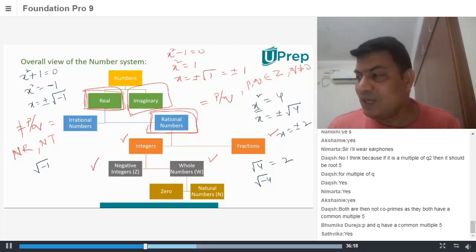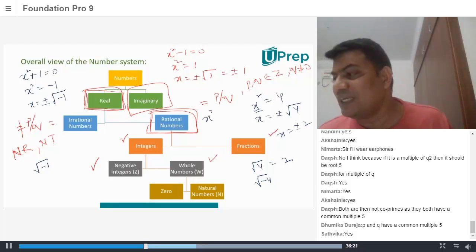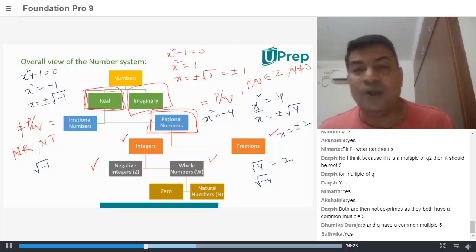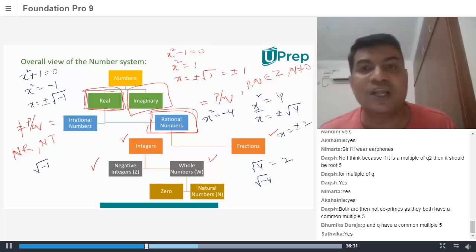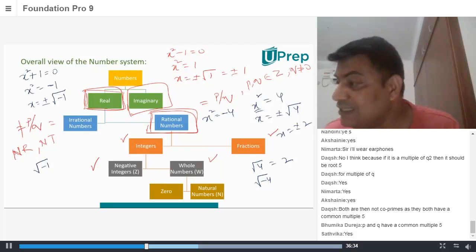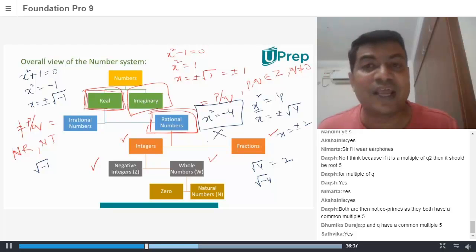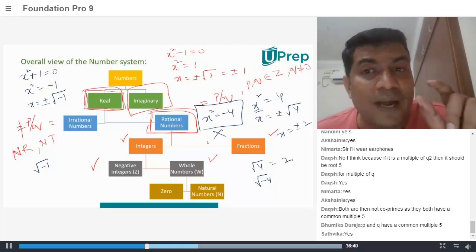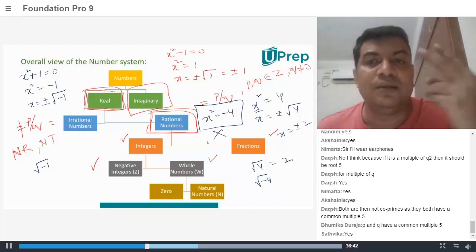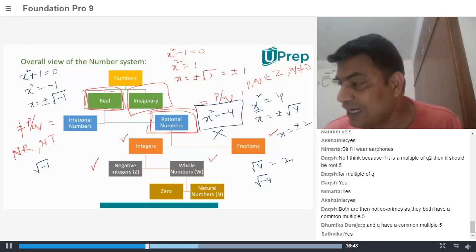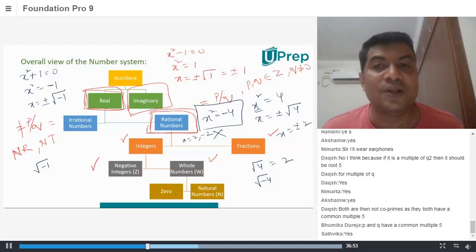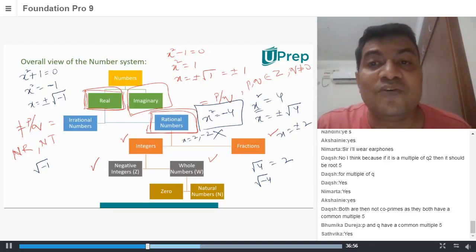But you don't know when someone tells you x square is equal to minus 4, for example. Now, can I put x is equal to 2? No, because 2 square is 4, and 4 is not equal to minus 4. So x is equal to 2 doesn't satisfy this. Even x is equal to minus 2: minus 2 square is 4, but it cannot be equal to minus 4. So neither 2 nor minus 2 will satisfy this equation, because we don't know the square root of minus 4.